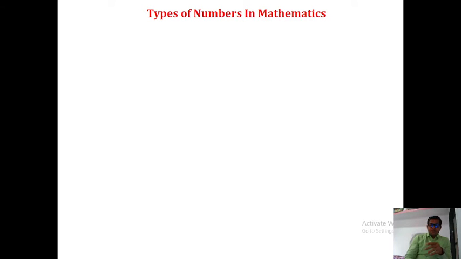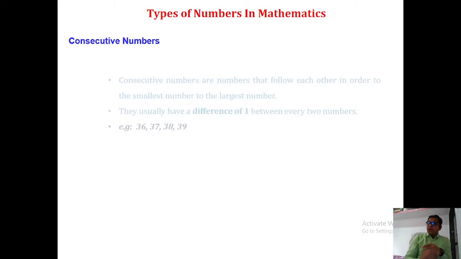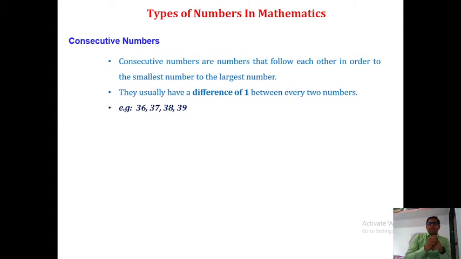Let's see. First, consecutive numbers. What is a consecutive number? Numbers that follow each other are called consecutive numbers. Or you can simply say, in consecutive numbers, the smallest number starts and it ends with the largest number.